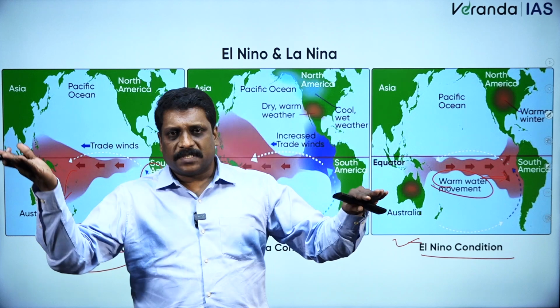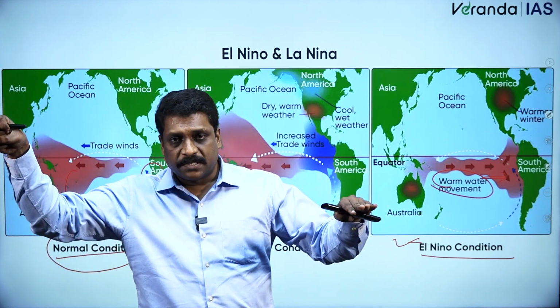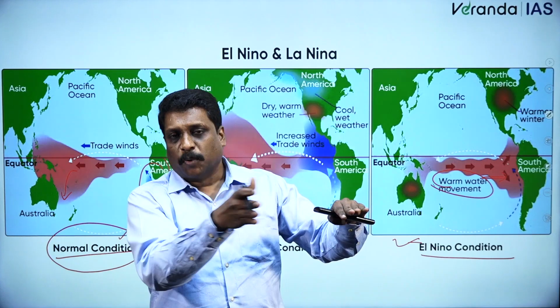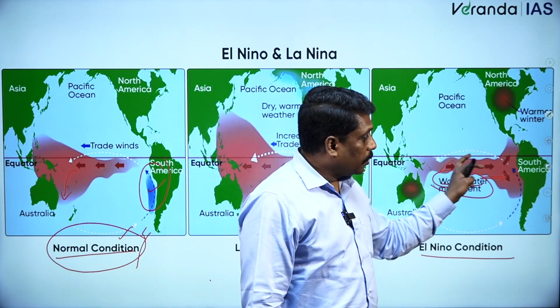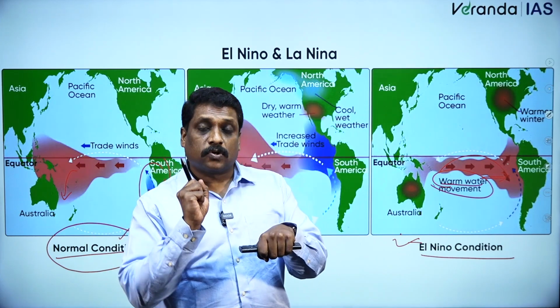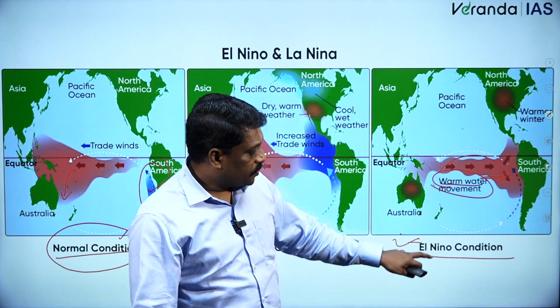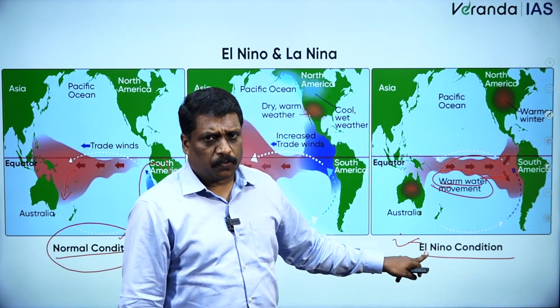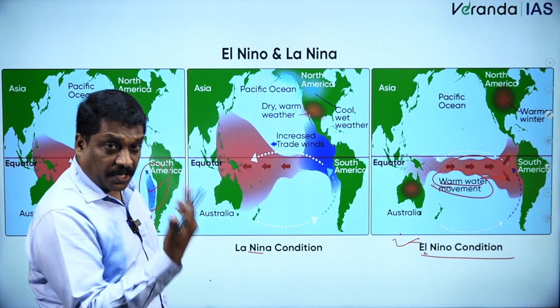So what always happens is that from the elevated sections, the warm waters from the Australian side start moving towards the Peruvian coast. Once the water reaches the Peruvian coast, once this warm water replaces or superimposes the cold Peruvian current, there comes the condition of El Nino. Now what is El Nino? I have said, a reversed condition.